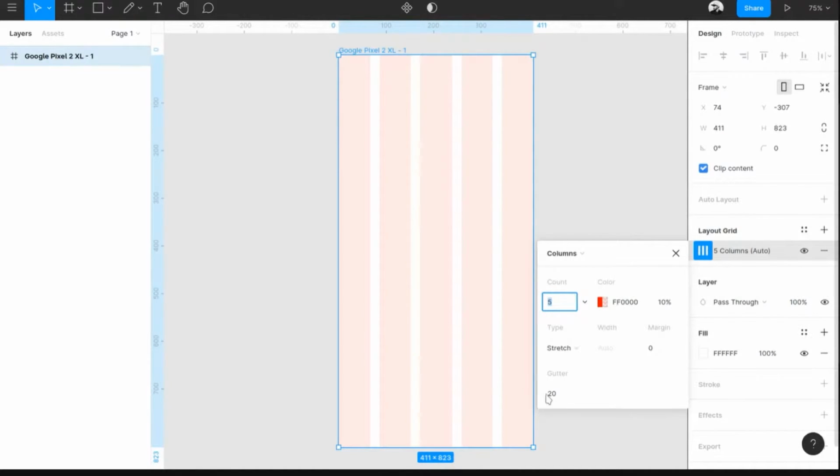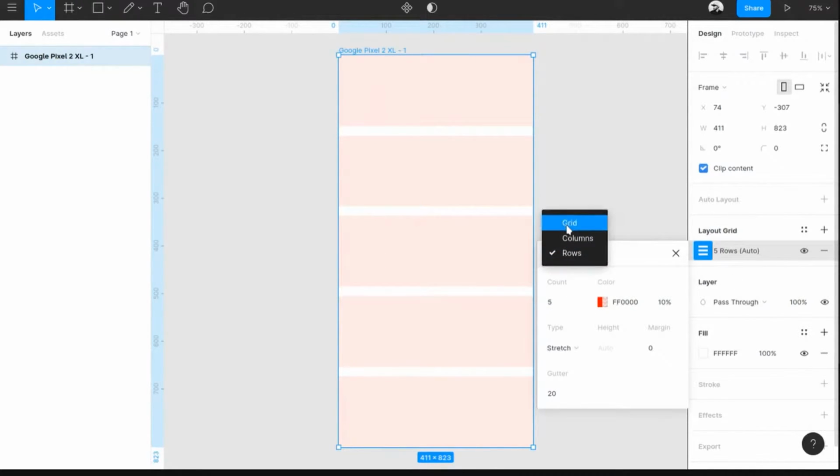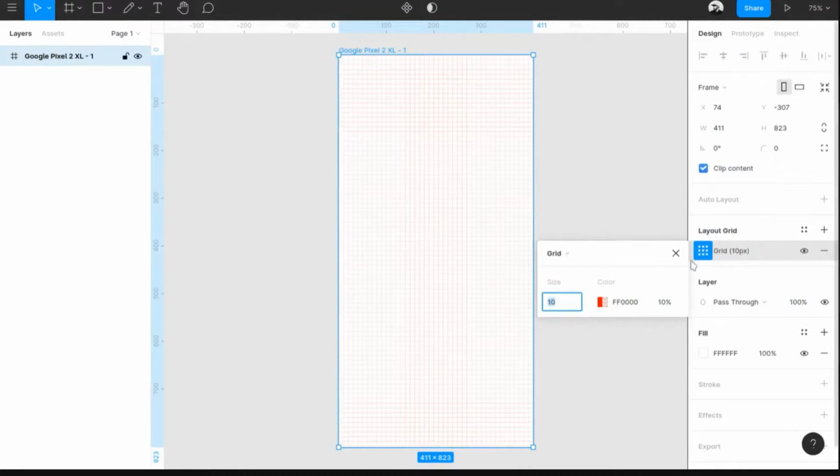But yeah, you can basically change the grid's position. How many column count do you want? 5 column counts. Then if you want the columns as rows, you can get rows. And if you want just grids, you can click on here and change it to grids. You'll get a lot of grids over here. So this is a good thing if you're designing for web and mobile. So you can have like a consistent layout and consistent spacing throughout your application.